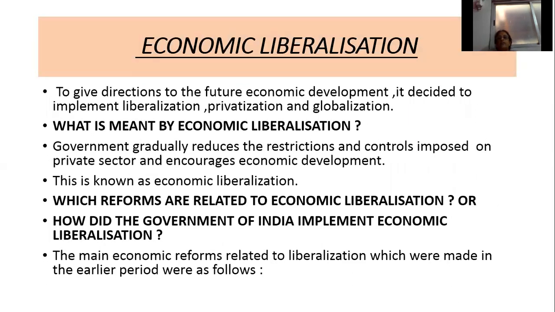To give direction to the future economic development, it decided to implement a new industrial policy, which includes liberalization, privatization, and globalization. So in order to give a direction to the future economic development, the government of India decided to implement the new industrial policy in July 1991, which includes liberalization, privatization, and globalization.